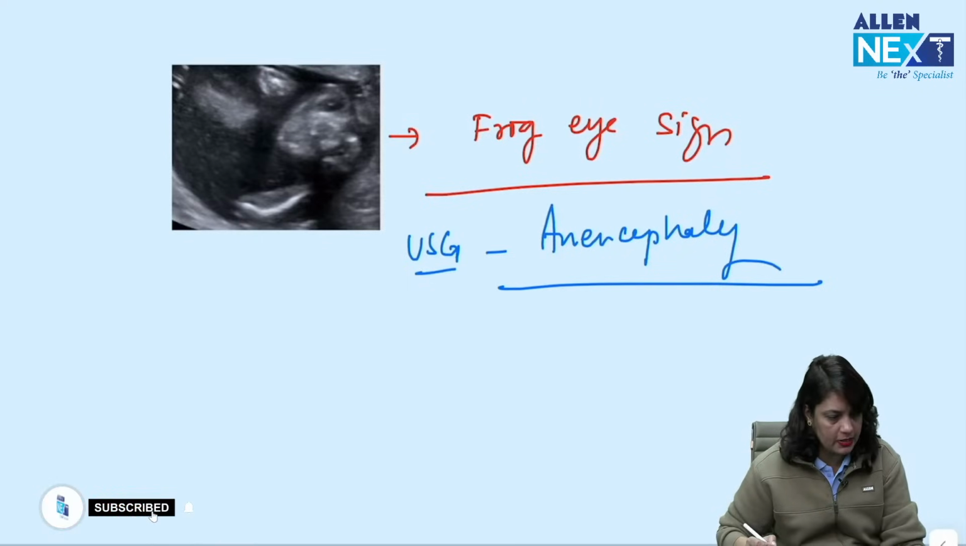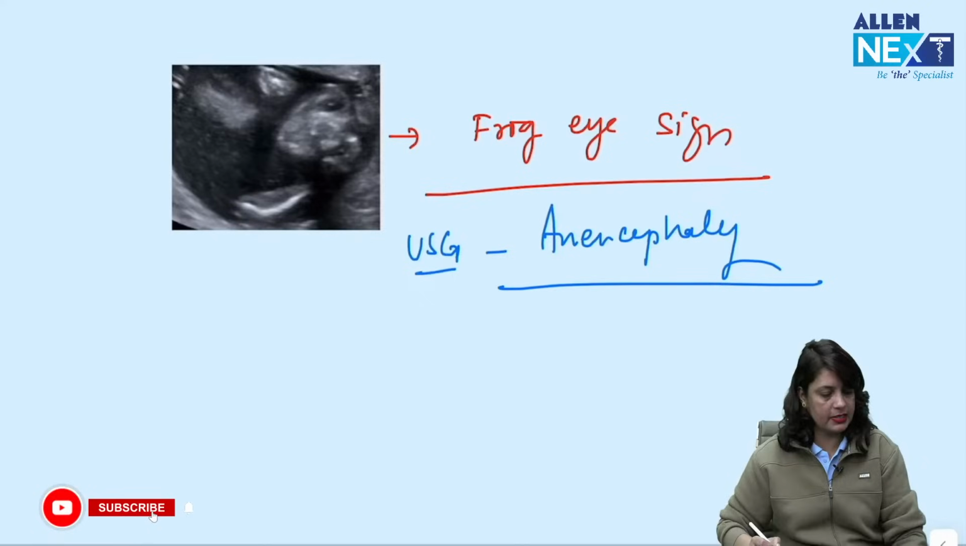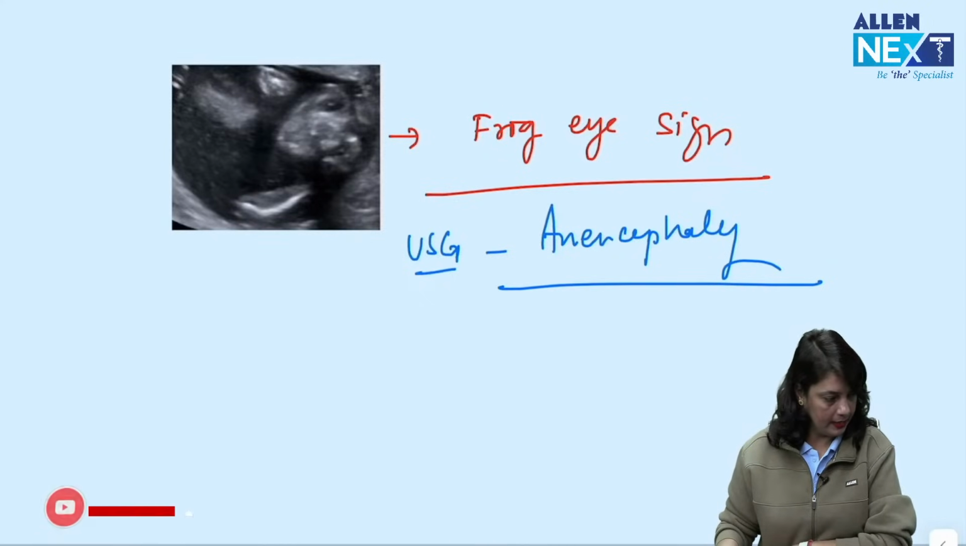Yes, rocker bottom feet is for Edwards syndrome, and quadruple test is basically done between 16 to 18 weeks. That is second trimester screening.